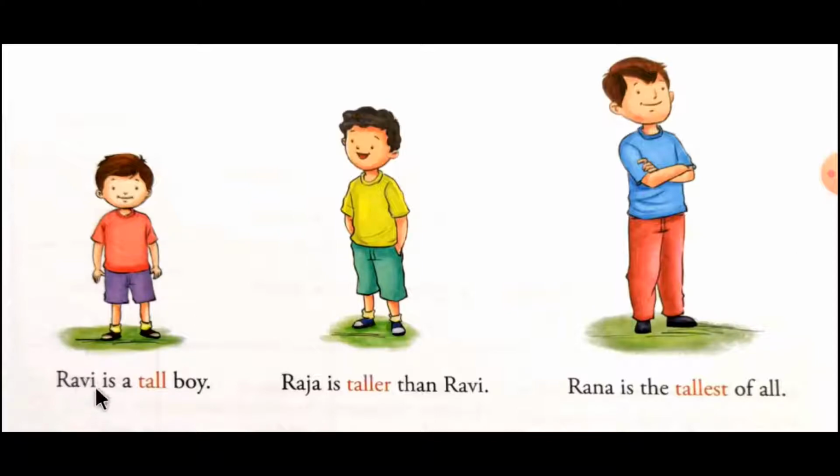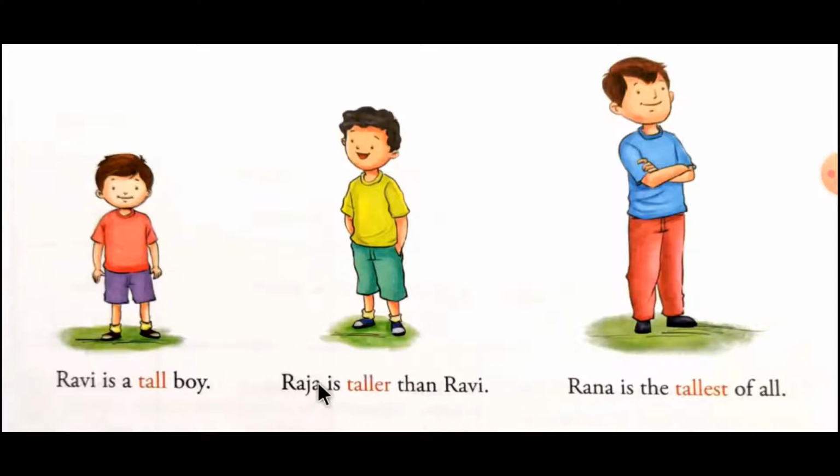The first one, Ravi is a tall boy, is a simple sentence with a simple adjective describing the boy: the boy is tall, and the name of the boy is Ravi. It is called the positive degree, in which there is no comparison with any noun or any objects or things. This is a simple description about the noun, our positive degree.